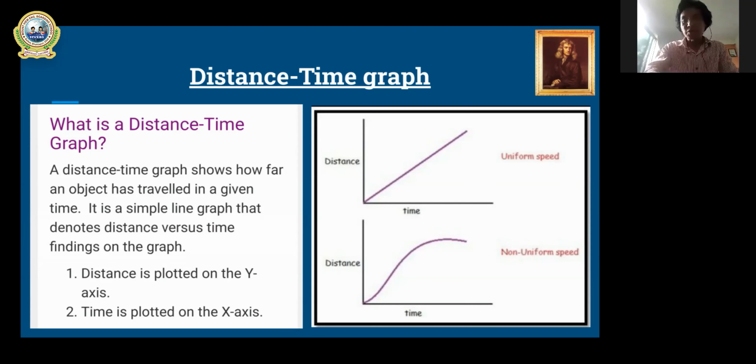See here. Distance I already discussed, but let me repeat again. On the y-axis, we always keep distance data, and on the x-axis we keep the data of time. Now let me go to another slide, class 9. After a few slides, I will come back to you.